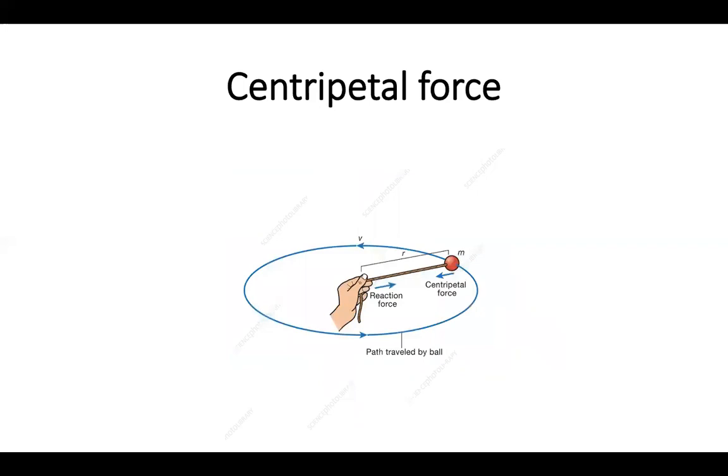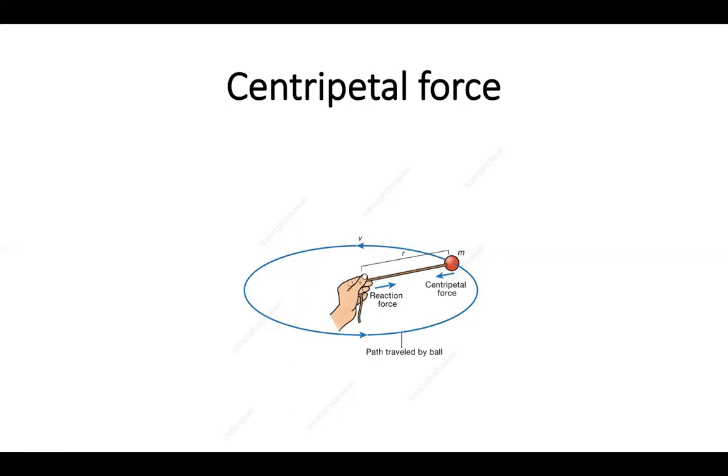And then we have centripetal force. So let's say you have a ball attached to a string and you start spinning it around in circles like this picture here. So there is a force that the ball is exerting towards you. So your finger or your thumb is the center, and the ball is going around, right? So the ball has a force acting towards your finger, towards the center here, towards your thumb, and that's what we call the centripetal force.